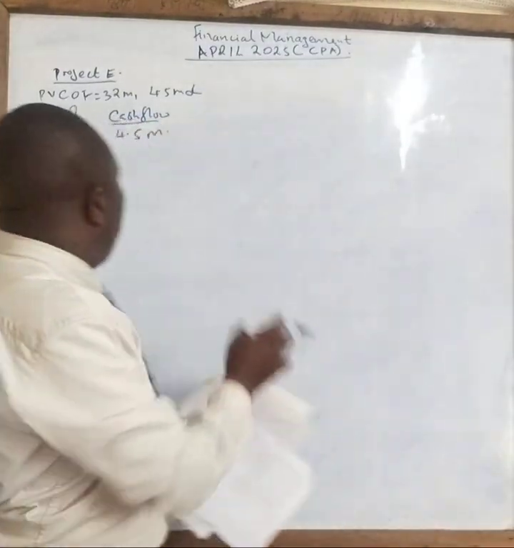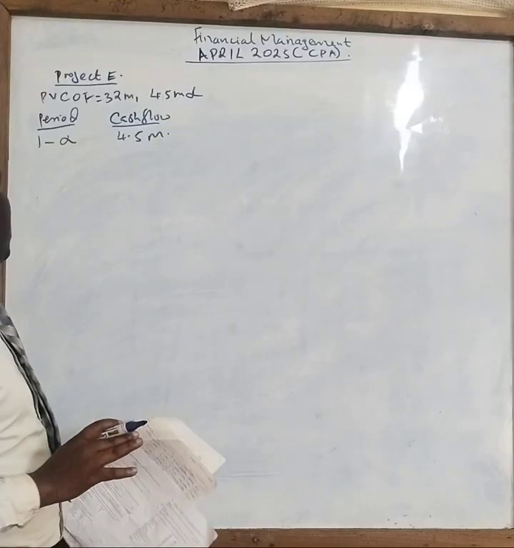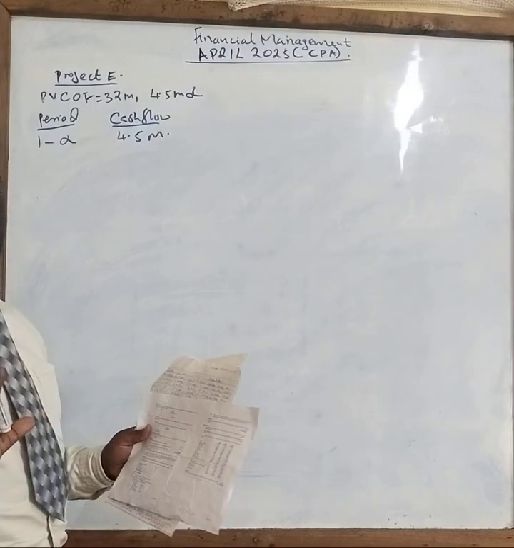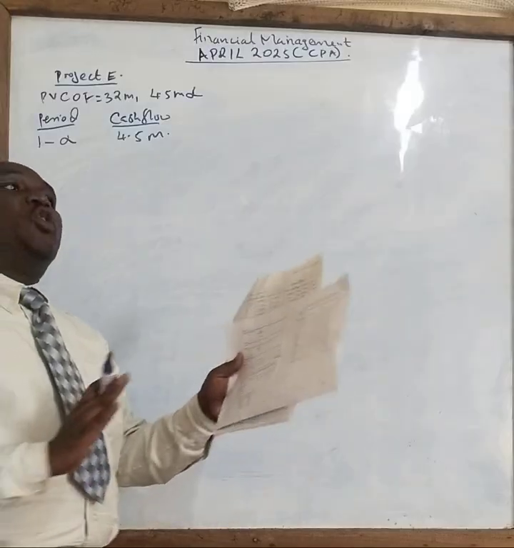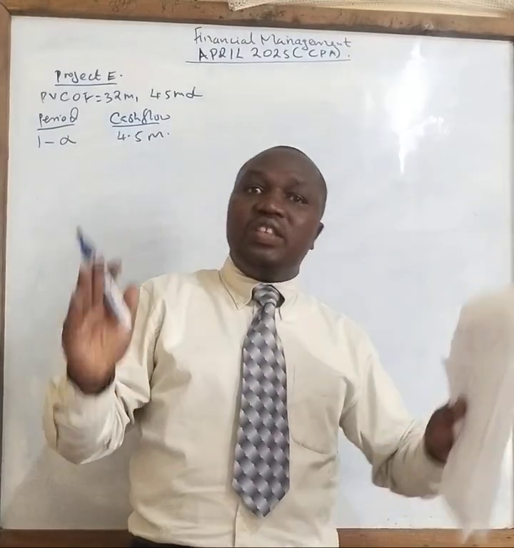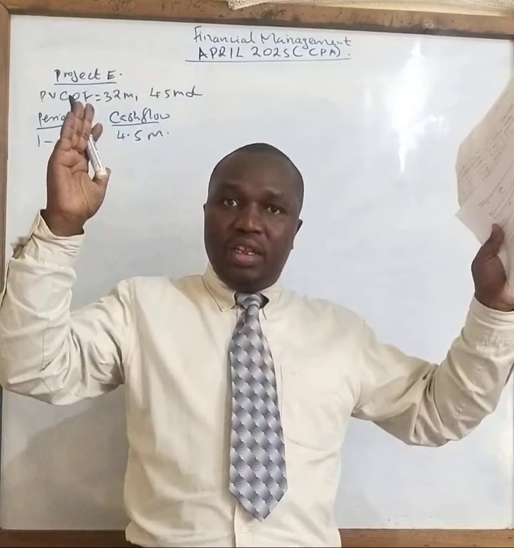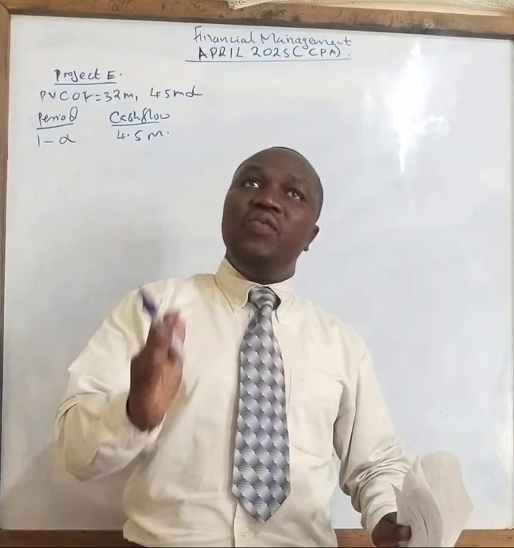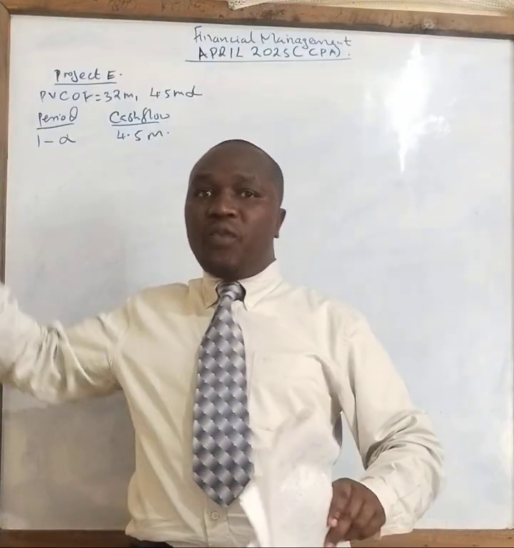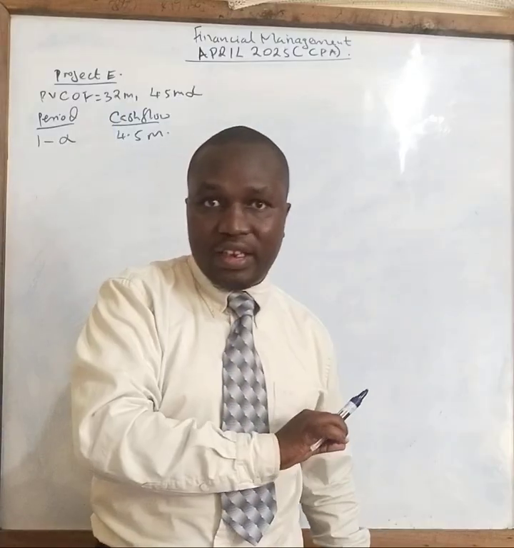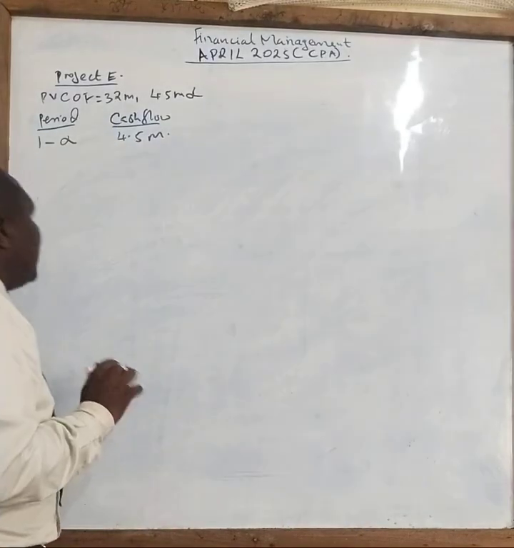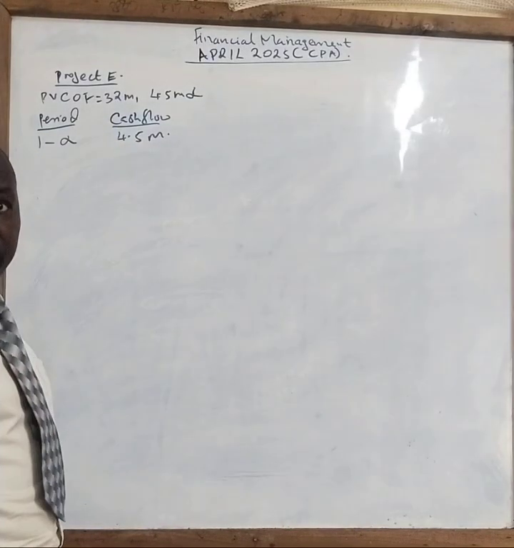Correct? So that is our cash inflow. Now the question here, we have been told we don't know the end. But from the guidance given in the question, from year 1 to year 10, you discount it by use of 12%. Any year from 11 going forward will be discounted at the rate of 15%. So in this case, our workings now will be different.